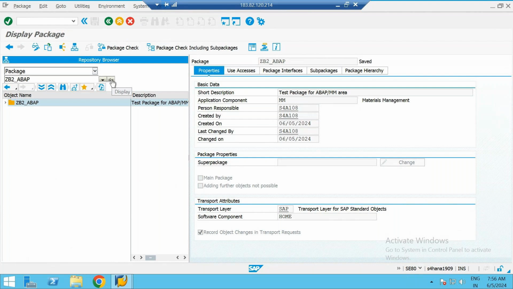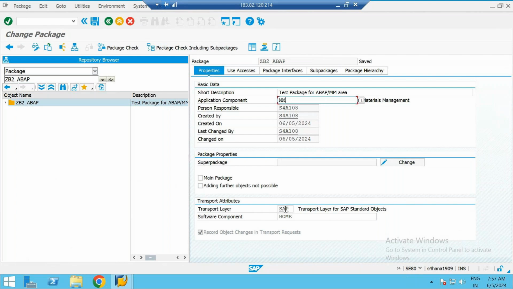then click on this icon. Then you will get a pop-up saying you want to create the package. You have to choose yes. Then you just have to fill these details out. Short description you'll have to fill. Application component depends on which functional consultant is asking you to create the package, you have to give that application component here.